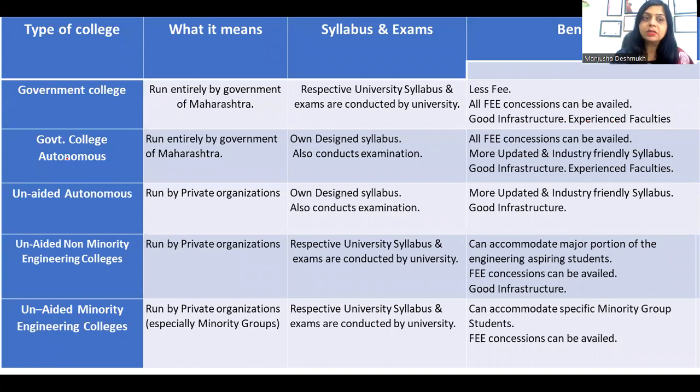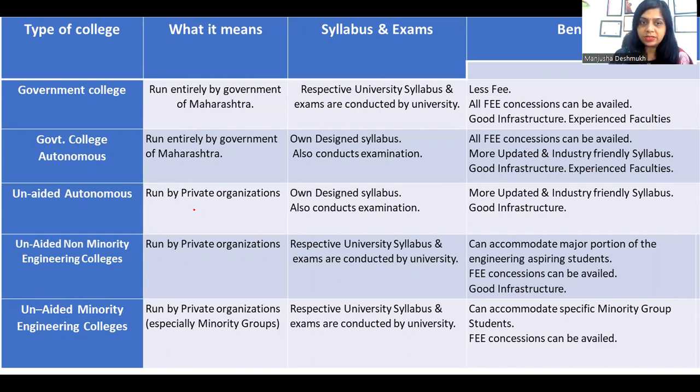The next type of college is the autonomous government college. Again, these colleges are also run by the Government of Maharashtra, but what is the difference between a normal government college and an autonomous government college? In an autonomous government college, the syllabus is designed by the college itself and they conduct their own exams, not the affiliating university. Again, all fee concessions can be availed. The fees will be less in this college also, and you will find a very good, industry-friendly syllabus.